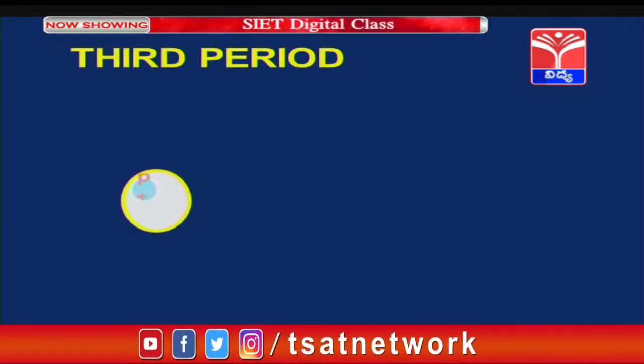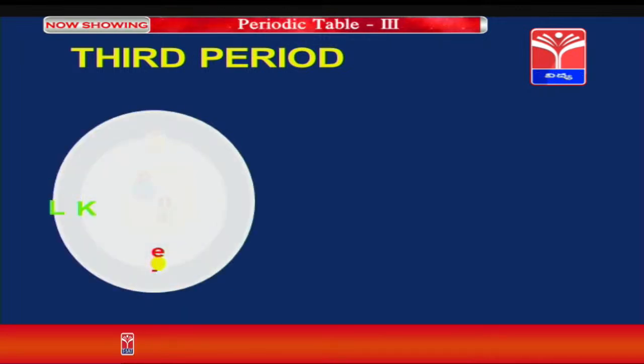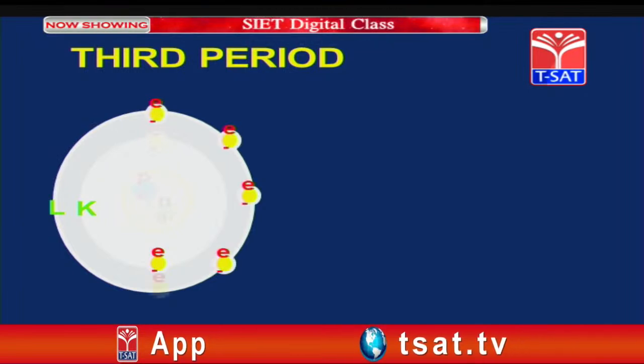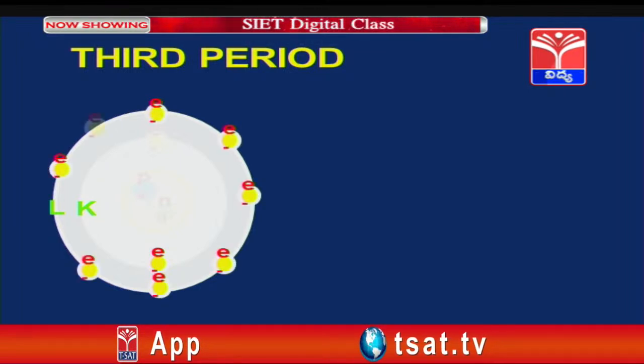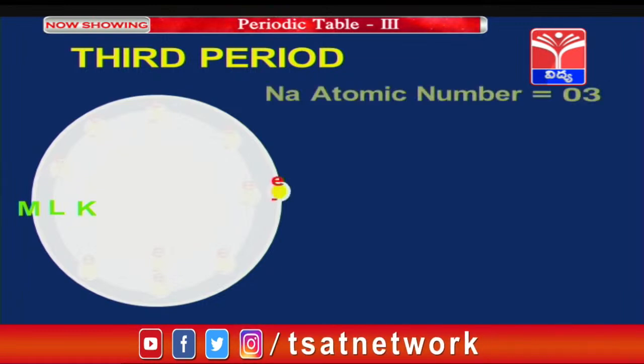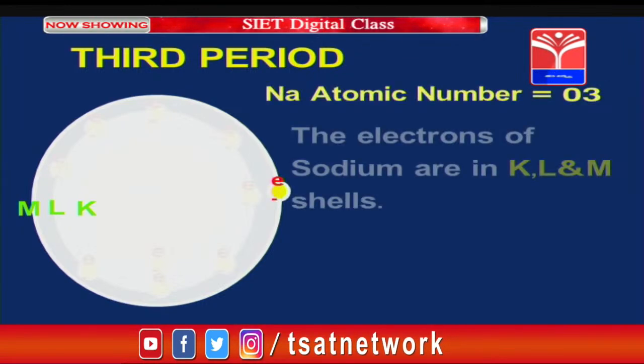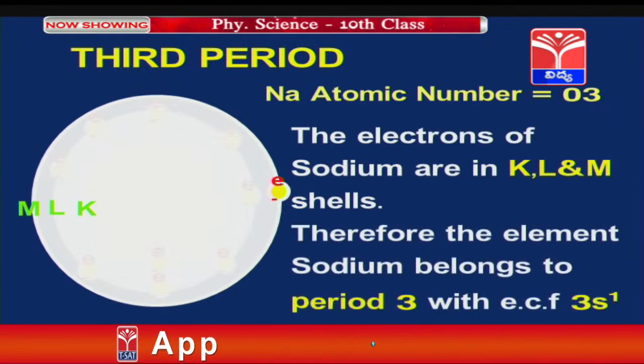In the third period, you see how electrons are arranged here. First in the K shell, 2 electrons are arranged. Next, in the L shell, 8 electrons are filled. Now, you see they are filling with 8 electrons. After that, in the M shell, 1 electron is filled. Sodium is the first element in this period with atomic number 11. The electrons of sodium are in the K, L and M shells.